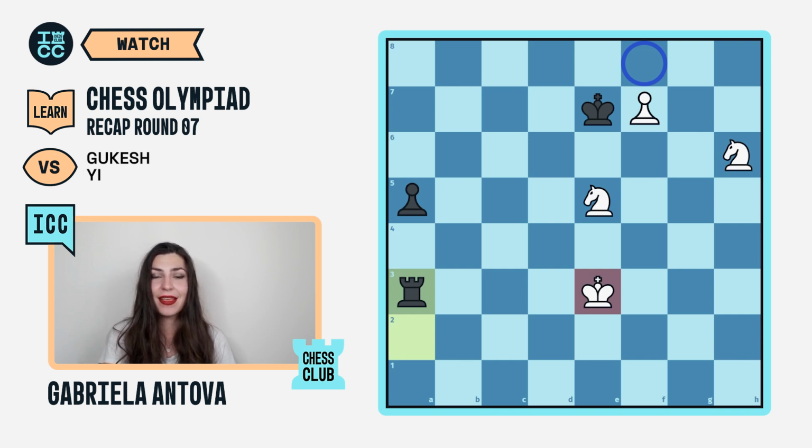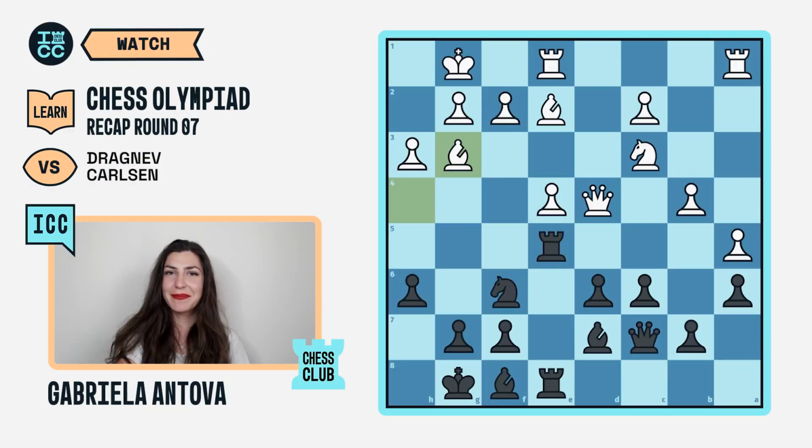This match was very huge and really has the potential to decide the entire Olympiad. Gukesh once again rose to the occasion and played a brilliancy in the endgame. The chess power of this young man is so astonishing. Well, we will see how he does in the next rounds, and for now, we're going to pay attention to the next game of our recap.